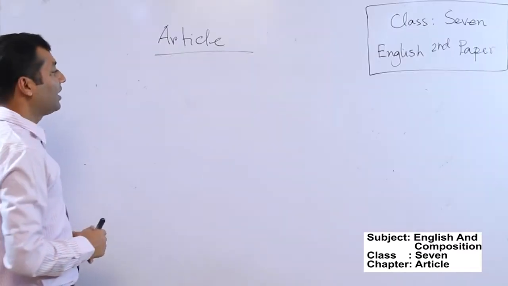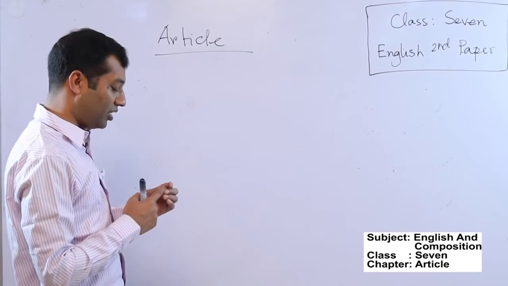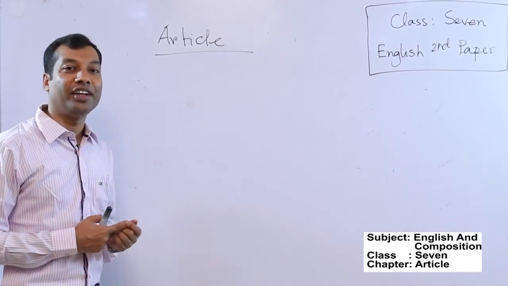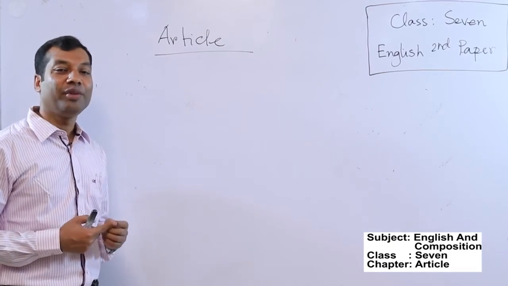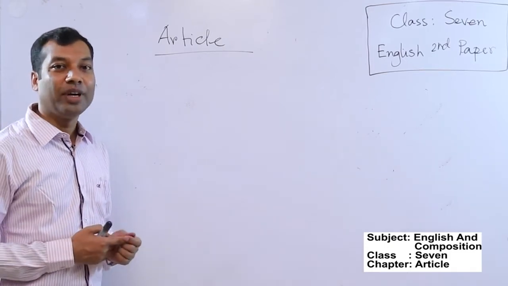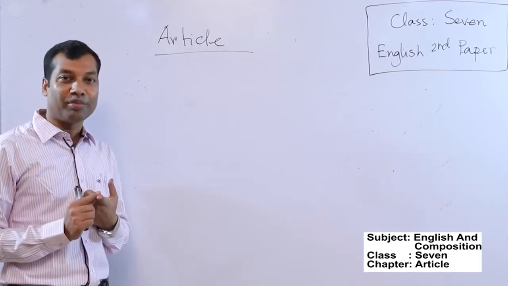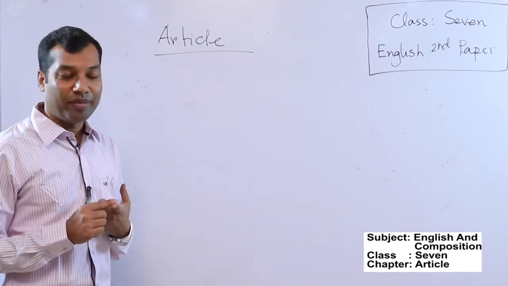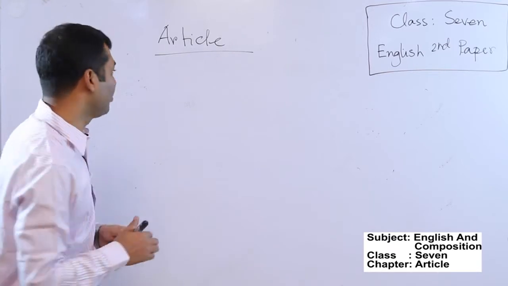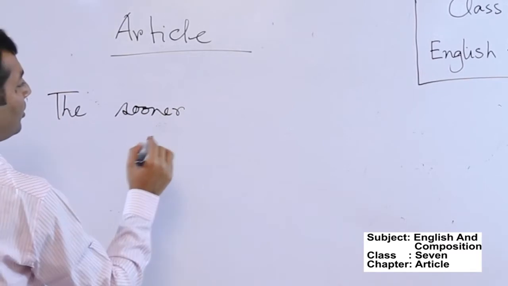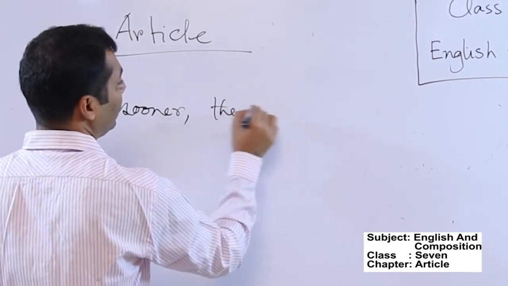As an adverb with comparatives, we know that comparative degrees do not take any article, even if it is a, an, or the. But sometimes, if the adverbs are used as comparatives, they must take the article "the" before them. For example, the sooner, the better.